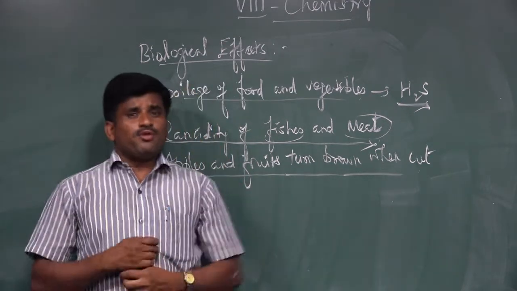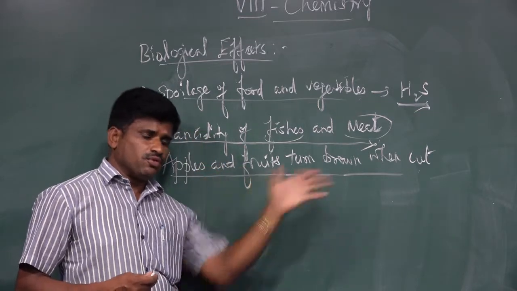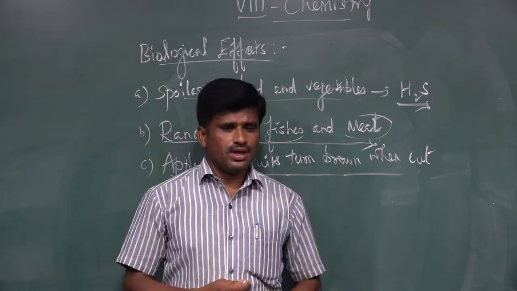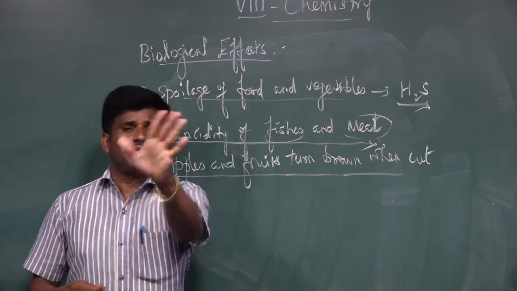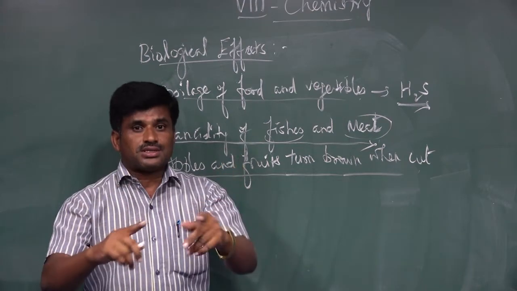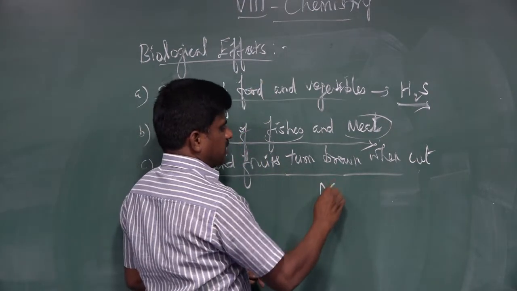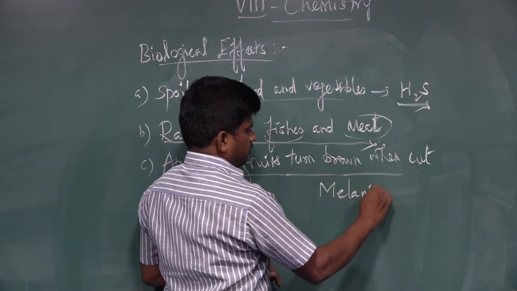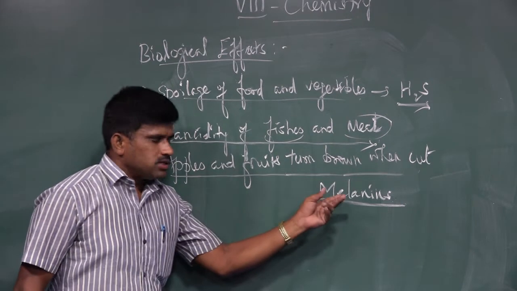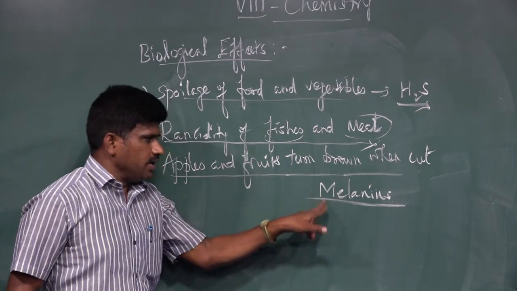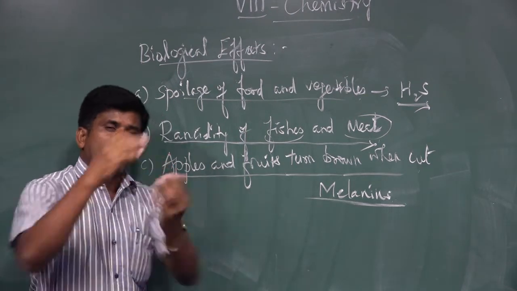a phenolic compound present in the fruits, the apples as well as other fruits. The phenolic compounds react on contact with the oxygen in air. That becomes a brown pigment. The brown pigment is named melanin. Because of the formation of melanin only, the entire vegetable or the entire fruit becomes brown in color.